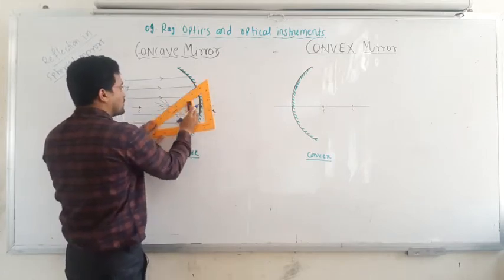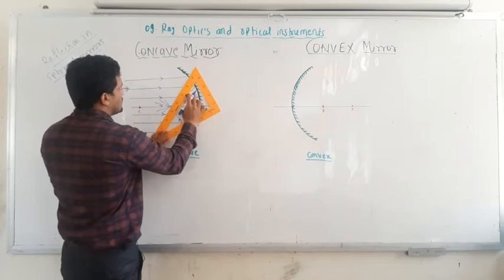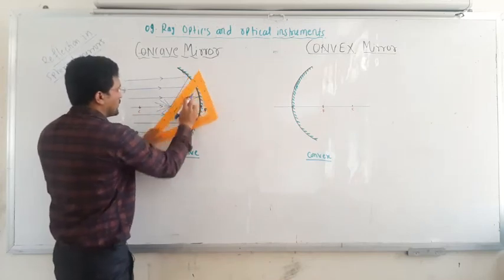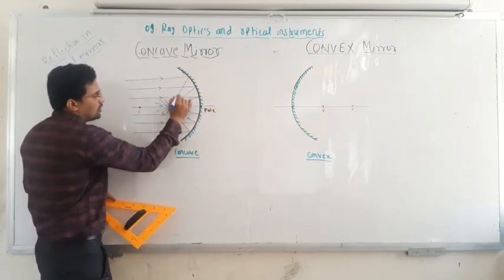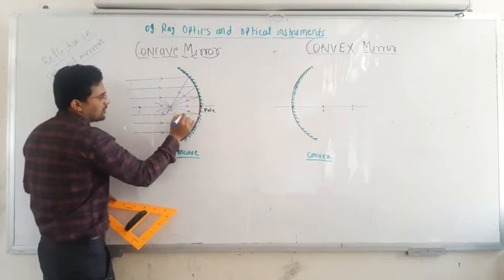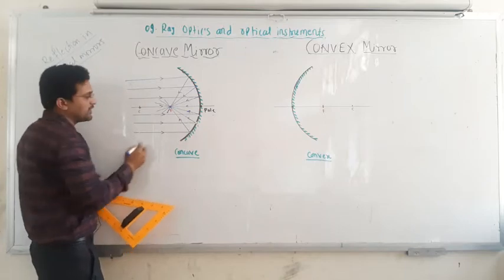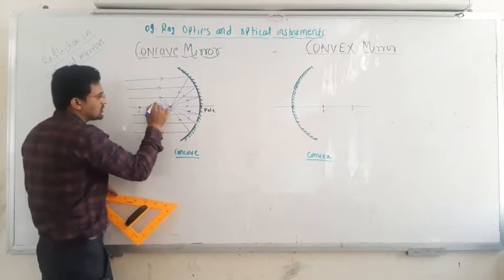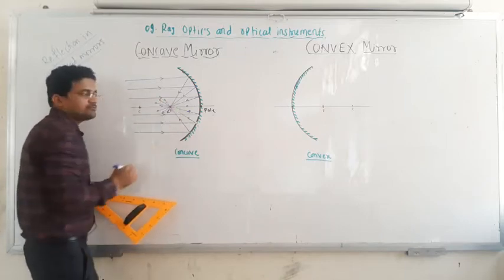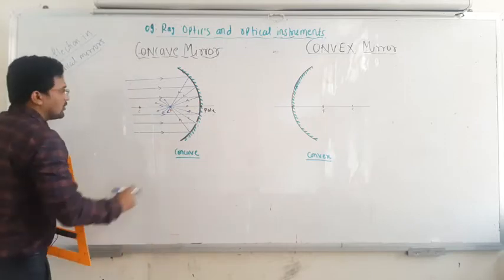The focal point, and this ray also passes through the what? A focal point. Okay, so you can see here all the rays are reflected back, and they converge or meet at one point. So I will show you. So these are the what? The reflection takes place.